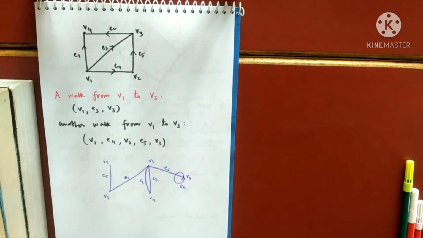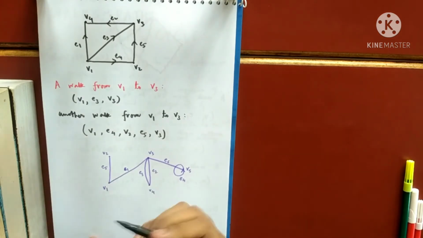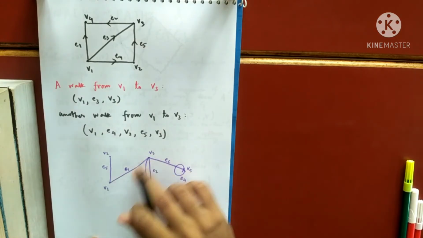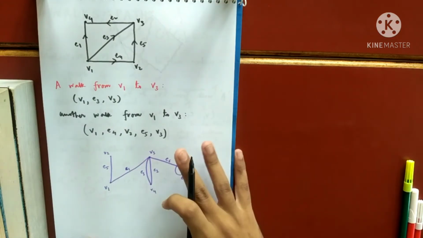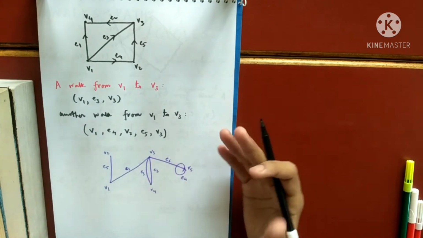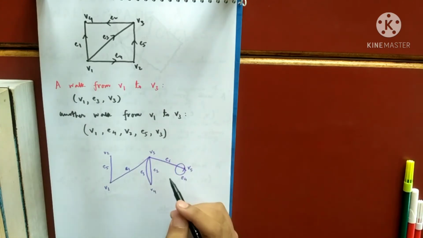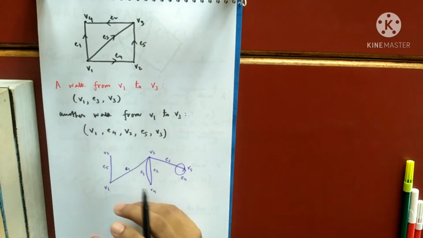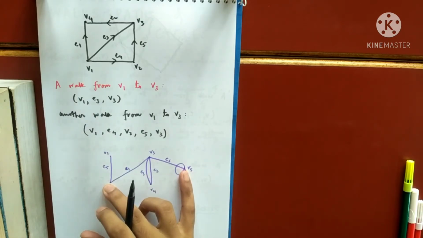Suppose I'll just show you one example of a walk from V1 to V3. One walk from V1 to V3 may be just V1, E1, V3. That is one walk from V1 to V3. Let's take another walk, from maybe V1 to V5.